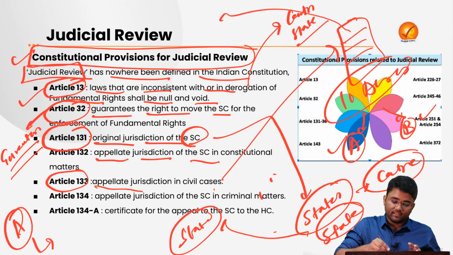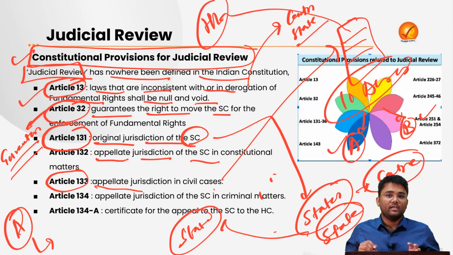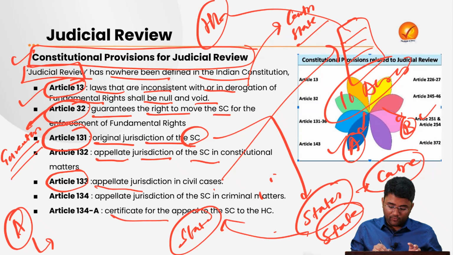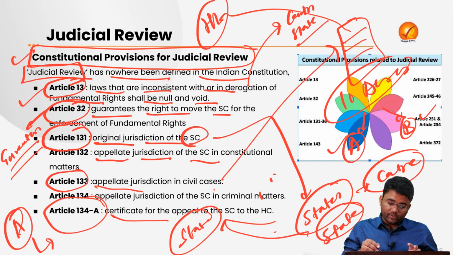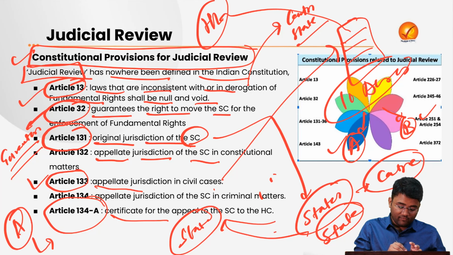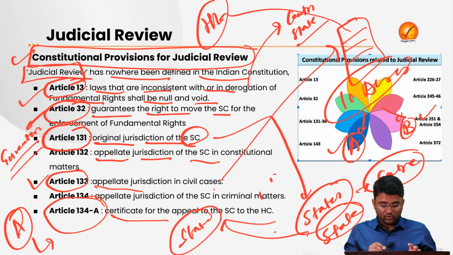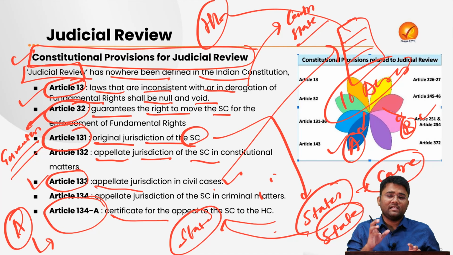Now the High Court gave some judgment, and the High Court also gave the certificate for the appeal under article 134A. Now this person A or B can approach the Supreme Court under article 133, which provides for the appellate jurisdiction in civil cases. So in a civil case also, the power of judicial review can be exercised by the Supreme Court.